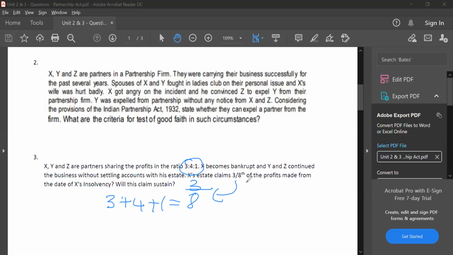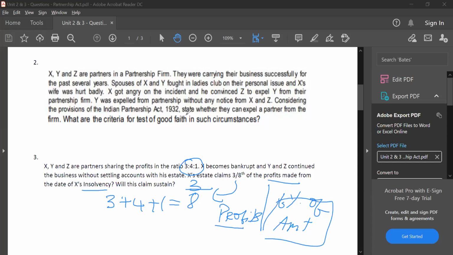So there are two options: profits which are made from date of insolvency, or 6% amount. One of these two can be claimed. This is what the provision says.